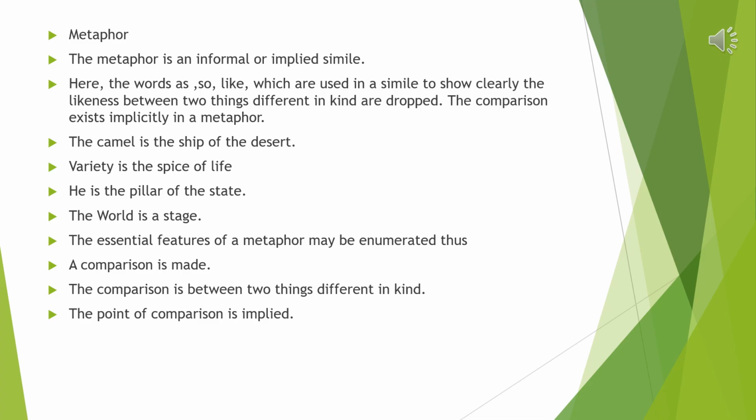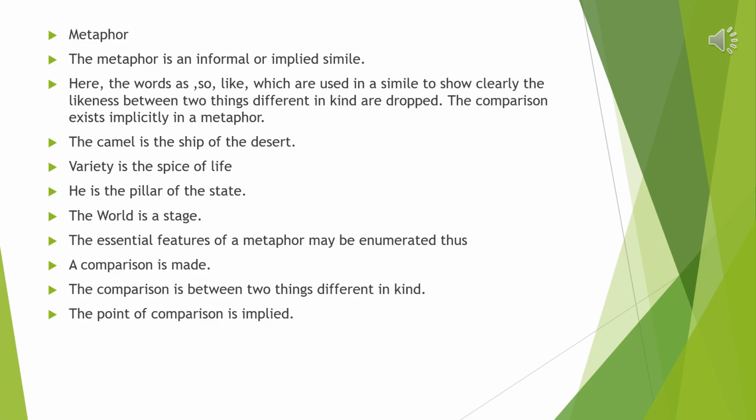So the point of similarity is not on the surface. The point of similarity is hidden. So it is up to the reader to find out or to dig deep into the point of similarity. What is similar between these two objects? Therefore, it is said that simile is a direct comparison, while metaphor is an indirect comparison.